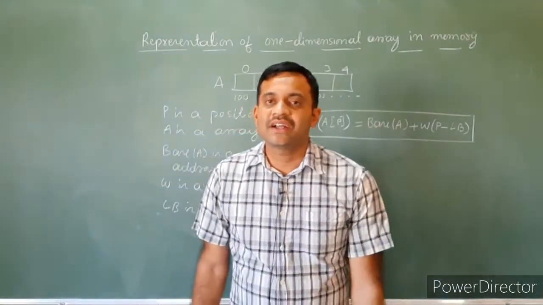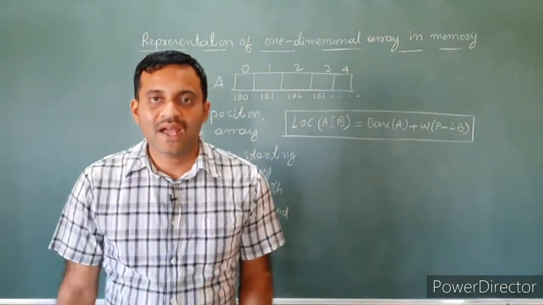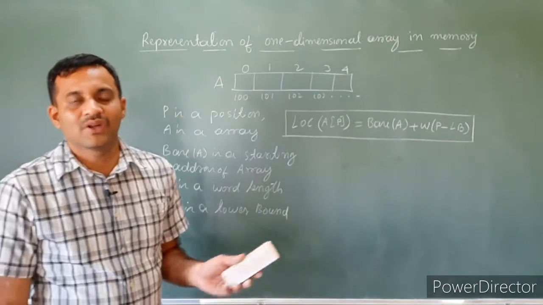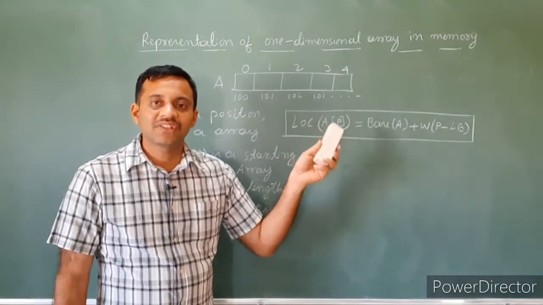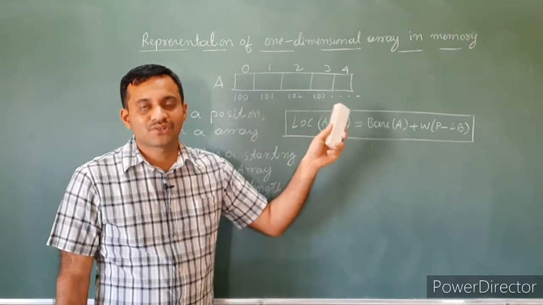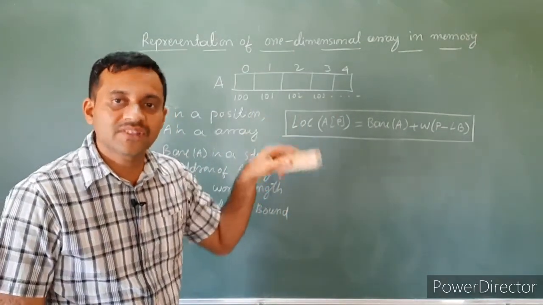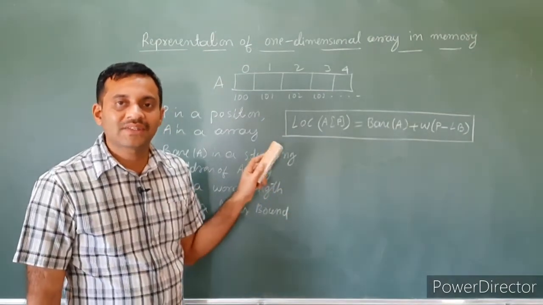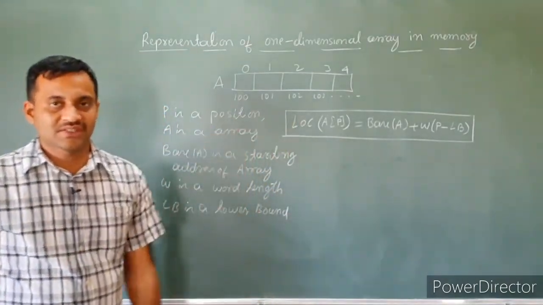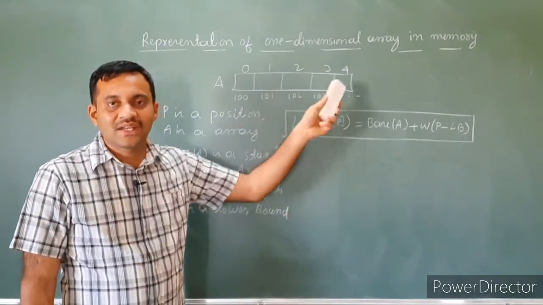If you know the starting address of the array, using this address we can access all the elements of the array, because all elements are sequentially arranged in consecutive memory. If you know the address of the first element, it is easy to access all the memory locations. Here there are 5 elements.